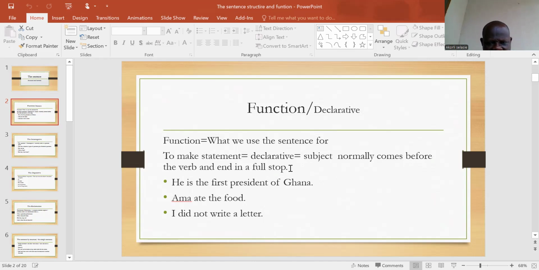Examples: He is the first president of Ghana. Amma ate the food. I did not write a letter. All these are statements, or what we may call a declarative type of sentence construction.